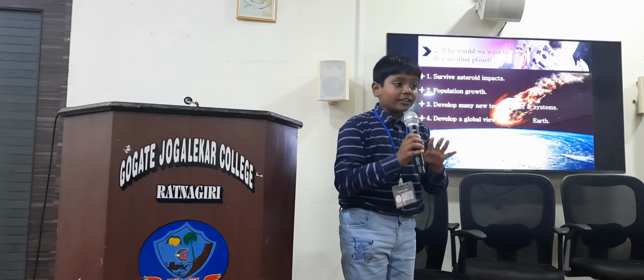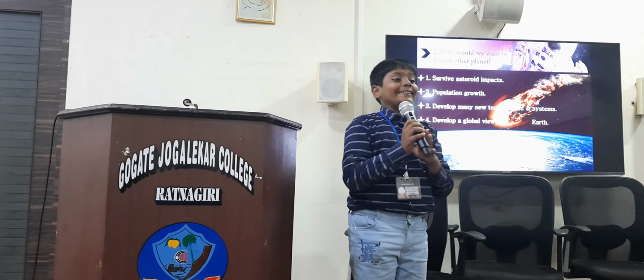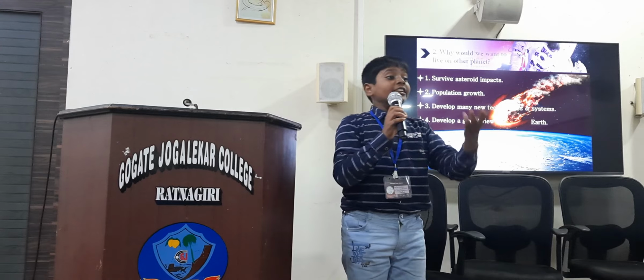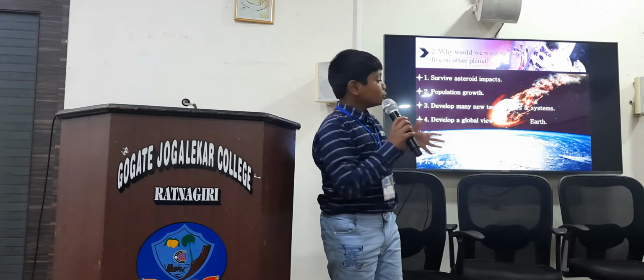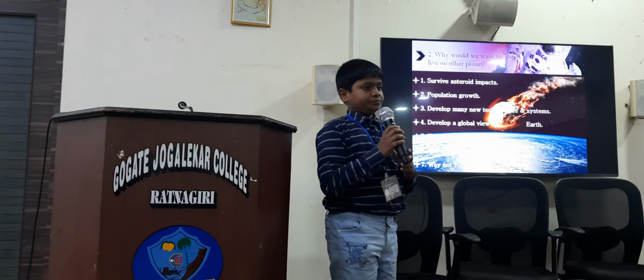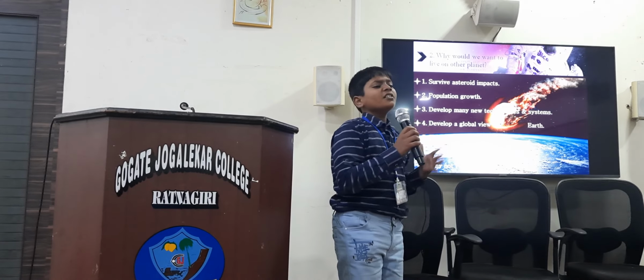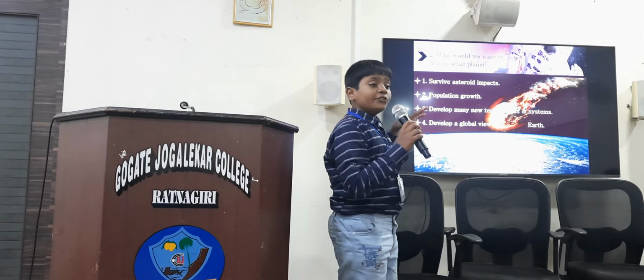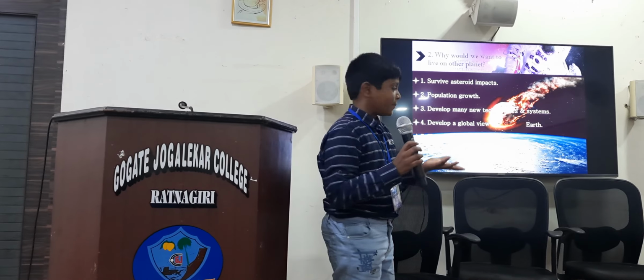So when it comes closer to the Earth, it will come three times closer than the Moon, and it could hit the Earth. We can't say anything there. And to survive the future, we have to go to another planet.